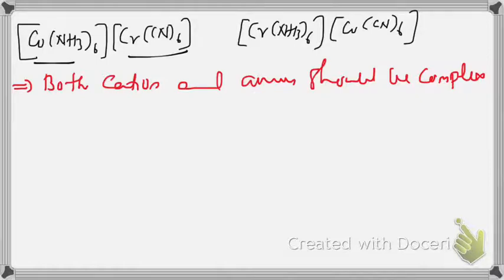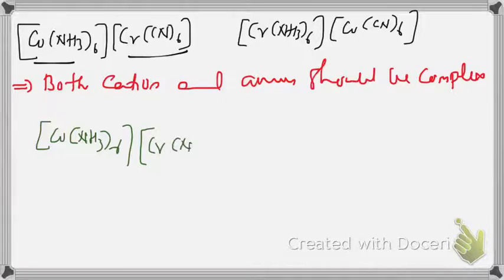You have to see the example. We have [Co(NH3)6], that is the cation, and in the anion we have [Cr(CN)6]. And in the second complex, ligands can be exchanged. Cyanide will come to the first sphere and ammonia will go to the second sphere.